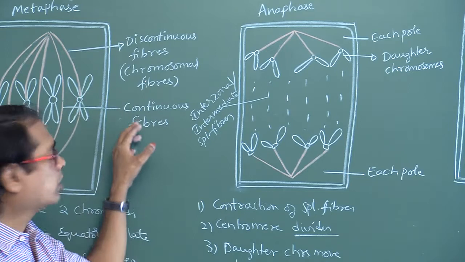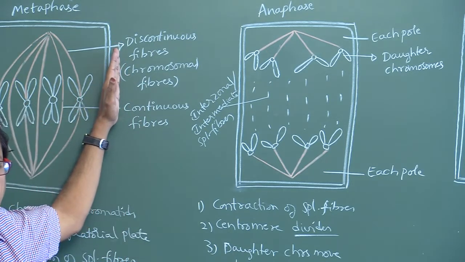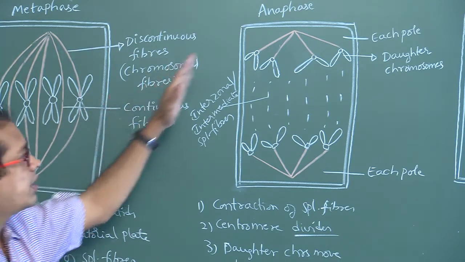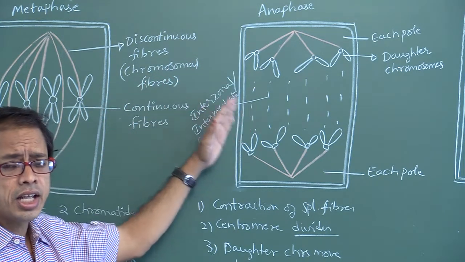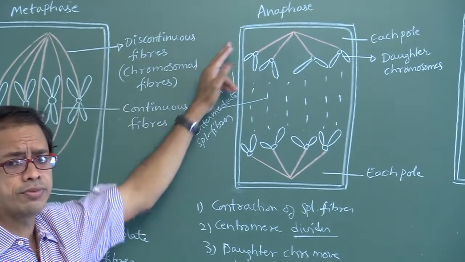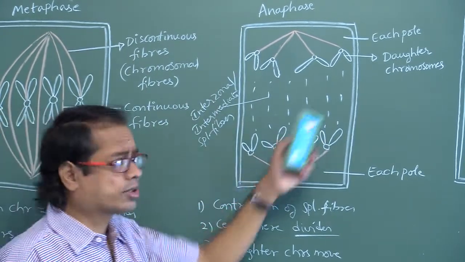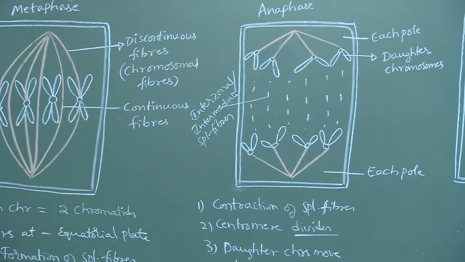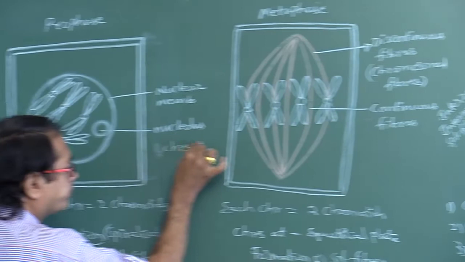Chromosomal discontinuous spindle fibers and continuous spindle fibers are formed in metaphase, whereas in anaphase, interzonal or intermediate spindle fibers are formed. Now, if you look here, how many chromosomes? Four chromosomes. Here chromosomes how many?